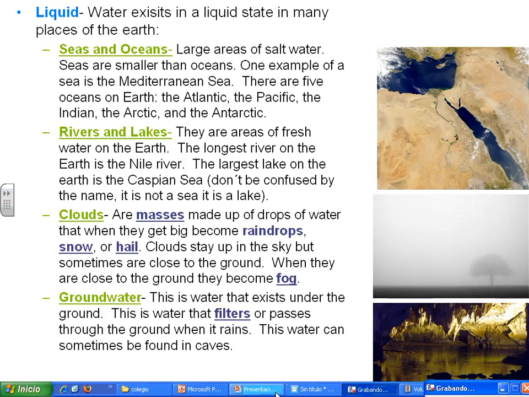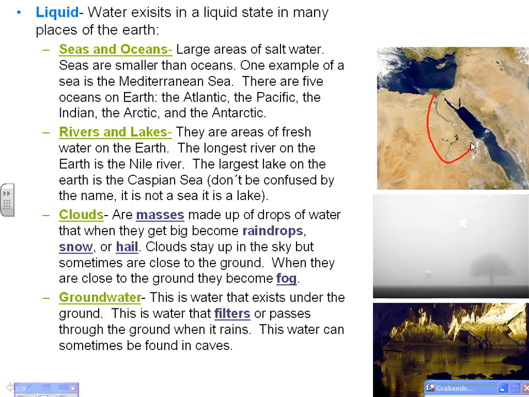Rivers and lakes. They are areas of fresh water on the Earth. The longest river on the Earth is the Nile River. The largest lake on the Earth is the Caspian Sea. But don't be confused by the name. It is not a sea, it is a lake.